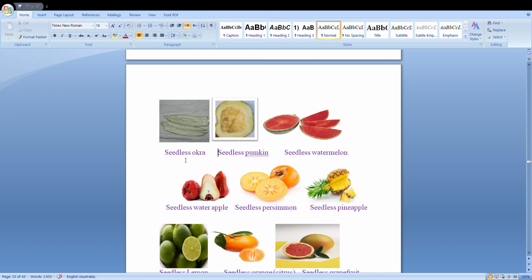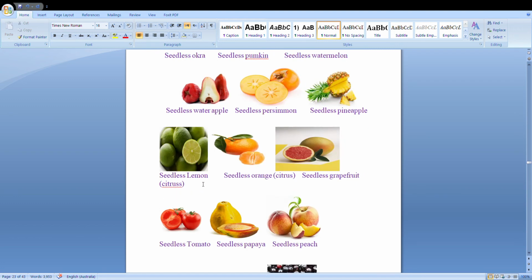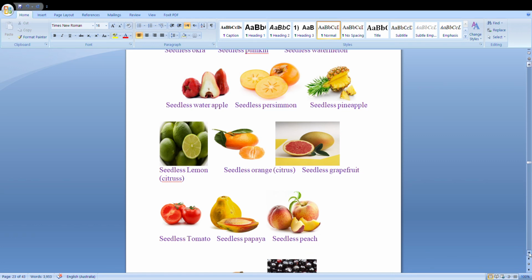And there is a seedless watermelon, water apple, seedless persimmon. In Japan also it is very famous. Seedless pineapple, seedless lemon, seedless orange, seedless grapefruits, seedless tomato. Now we are eating seedless papaya, seedless peach fruit.